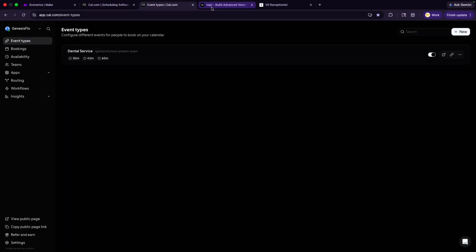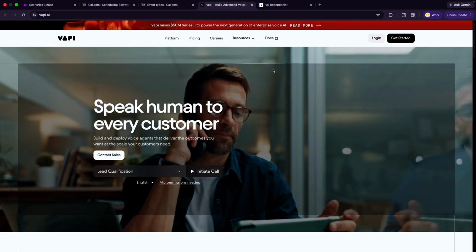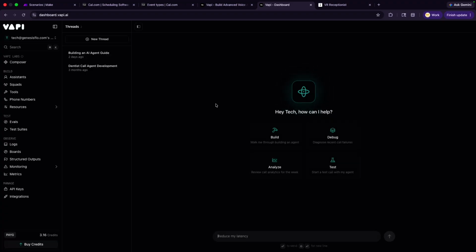Now, once you're done, you also want to go to Vapi and create an account with Vapi. If you go to get started, I already have an account, so I don't think it's going to have me go through the process again. But when you hit get started, you will be redirected to the process to create your account and everything. You can go and create your account and just leave it like that. We will set up all the other stuff later.